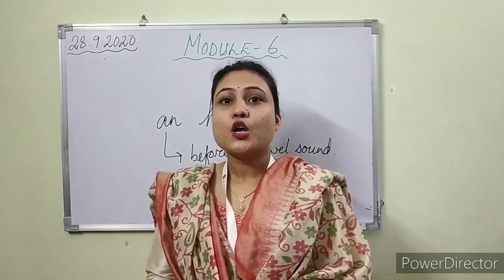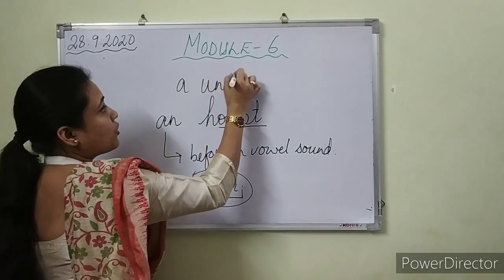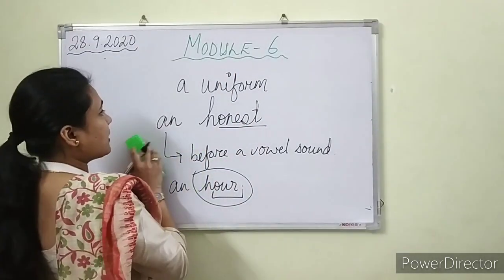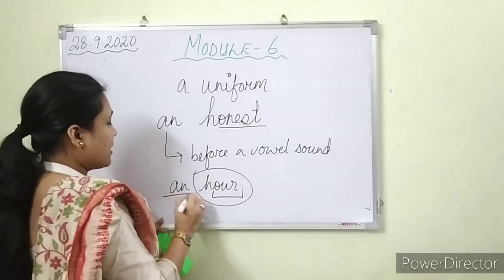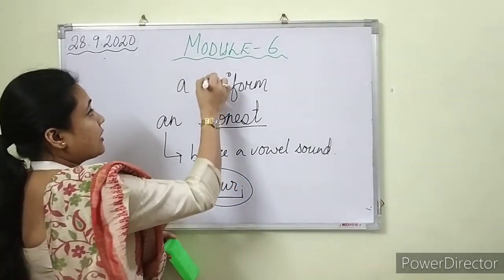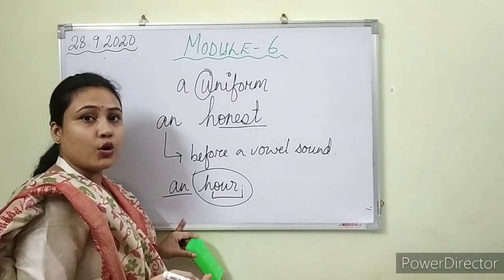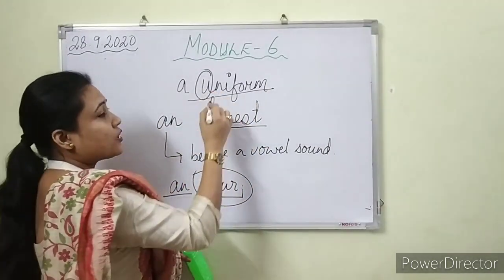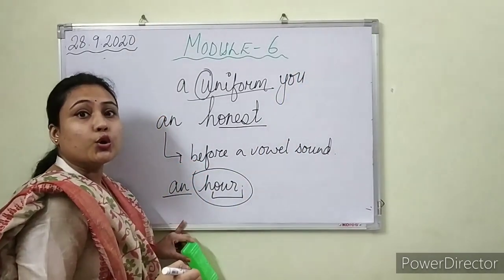When we say a uniform, now you just check this. Now you can think that, okay, ma'am said that the article an is used before a vowel or vowel sound, and in here, U is a vowel, A-E-I-O-U. Right? But when we say uniform, we are not only pronouncing U, we are pronouncing yoo, Y-O-U.